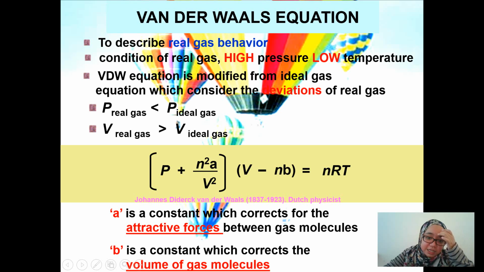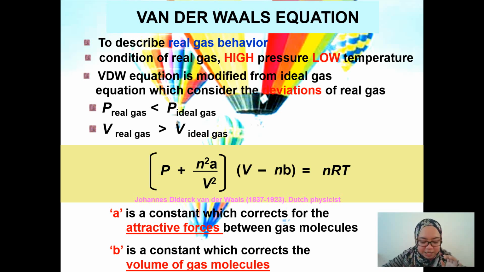So this is what we call the pressure correction term, and this is what we call the volume correction term. A is a constant which corrects for the attractive forces between the gas molecules, and B is the constant which corrects the volume of the gas molecule. Listen carefully. What I mean by that is, A is the constant that corrects for the intermolecular forces, right?